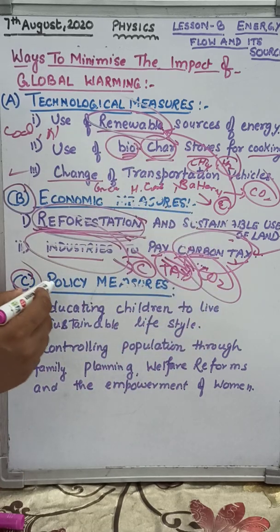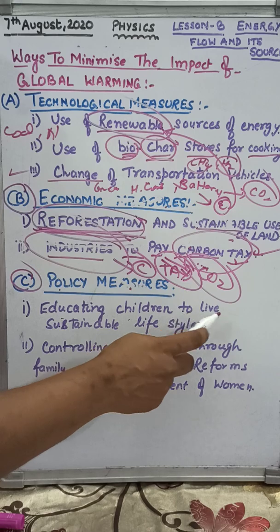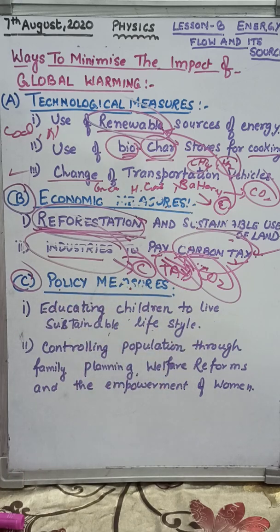Third, C part, policy measures. The government has to take some policy measures. First one is educating children to live a sustainable lifestyle. So we have to educate you that genuine happiness lies in a less competitive and more cooperative society. We have to join hands together, and consuming and buying more must not be our aim.